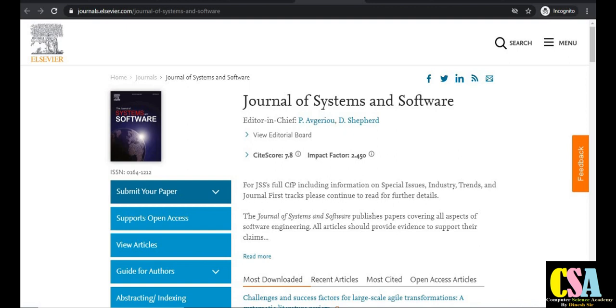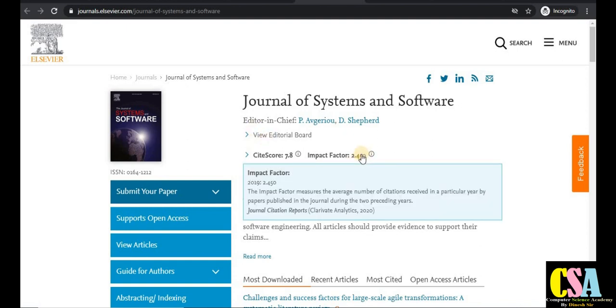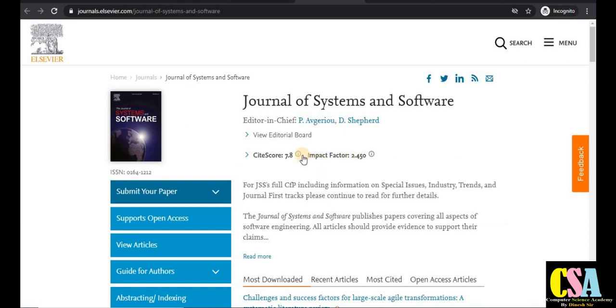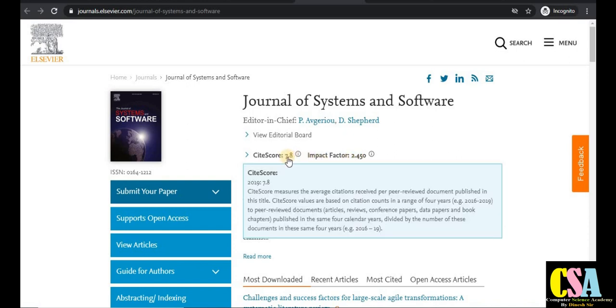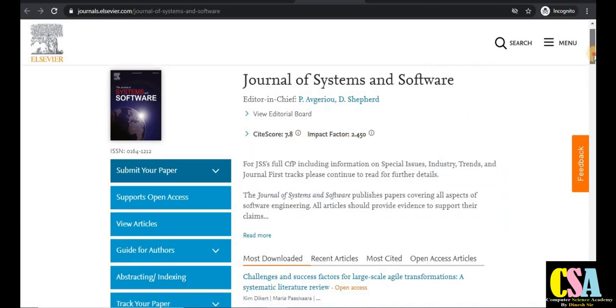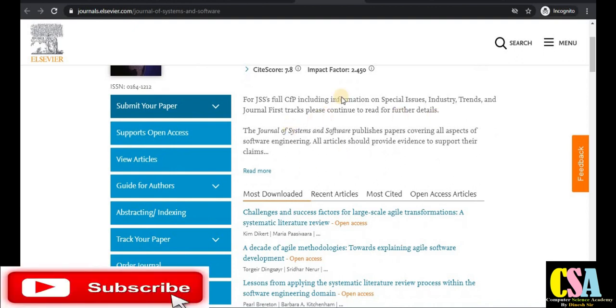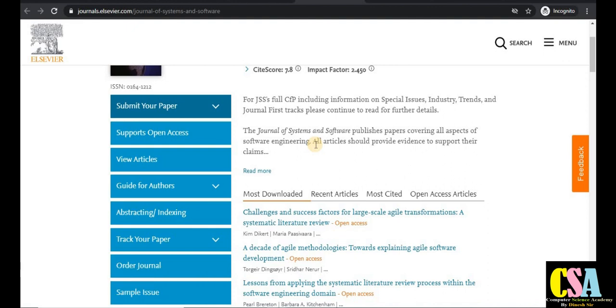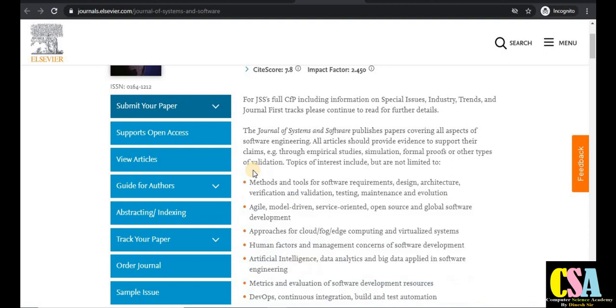The next journal is the Journal of Systems and Software. This is also published by Elsevier. The impact factor is 2.4 and the CiteScore is 7.8, which is a very good thing for this journal. Now, to see what type of research paper or article gets published in this journal, click on read more.